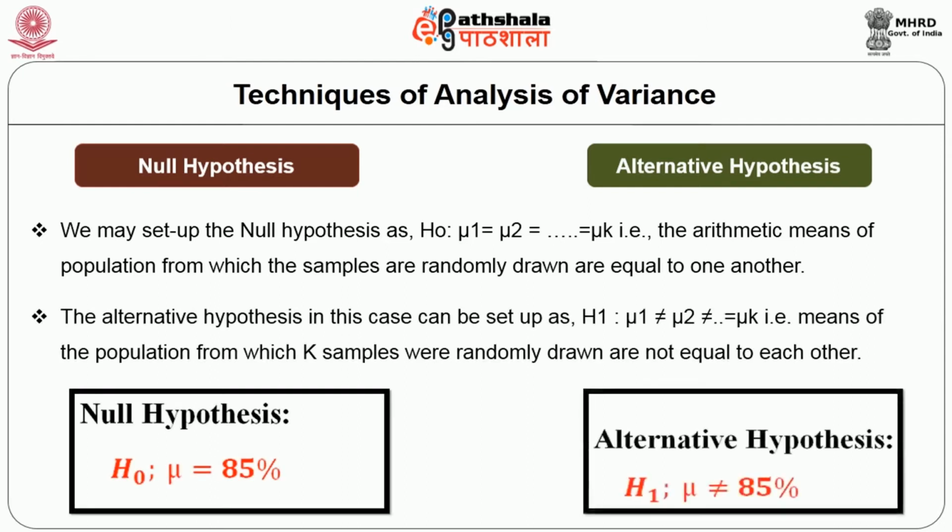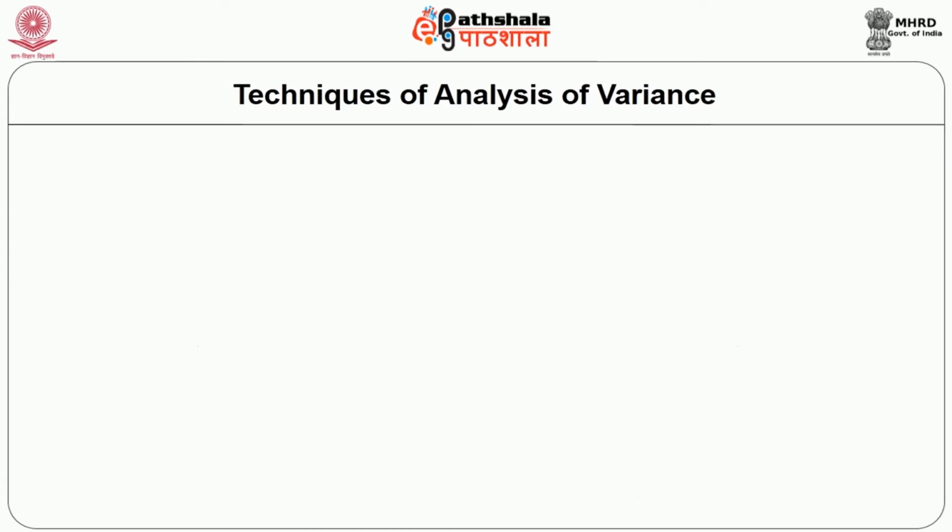Alternative hypothesis. The alternative hypothesis in this case can be set up as H1: mu1 ≠ mu2 ≠ ... ≠ mu k, that is, the means of the populations from which the k samples were randomly drawn are not equal to each other. Then, test statistics.